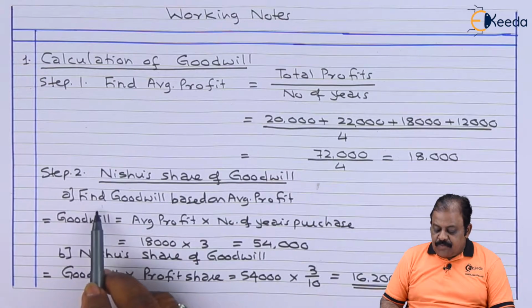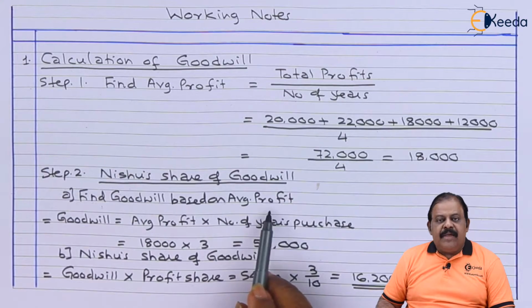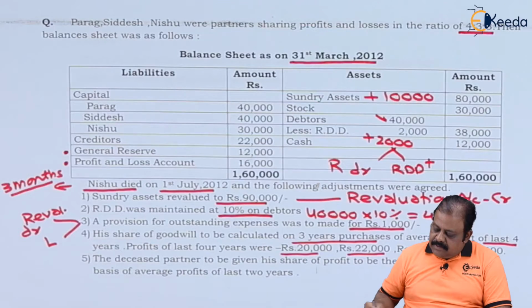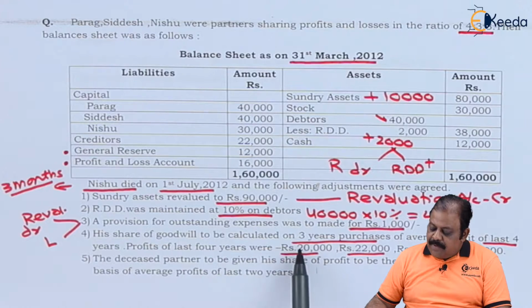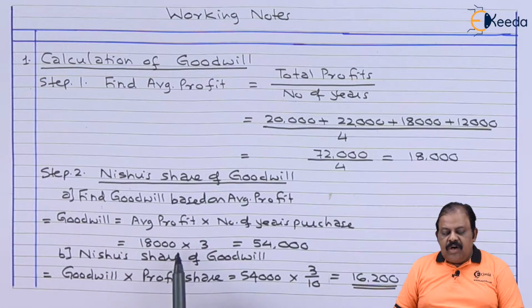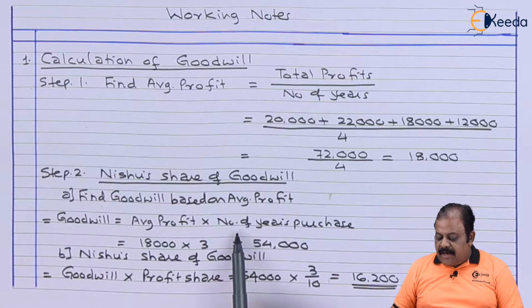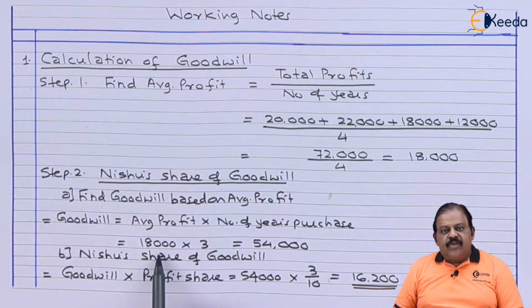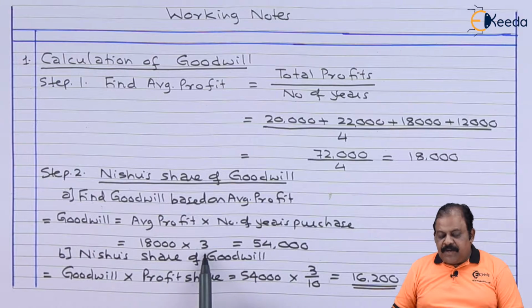Next step will be to get the value of goodwill based on average profit. Here they have said goodwill is to be calculated on 3 years purchase. 3 years purchase means 3 times of average profit. So goodwill is equal to average profit multiplied by number of years purchase. Average profit 18,000, number of years purchase 3, so it will be 54,000. Now we got the value of goodwill, 54,000.